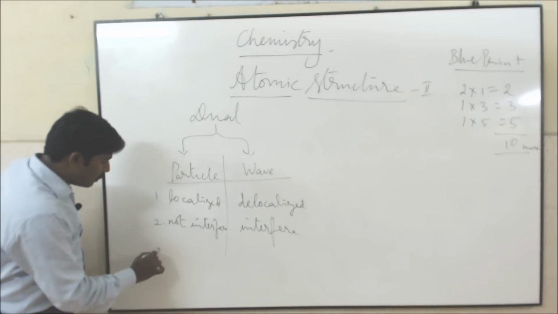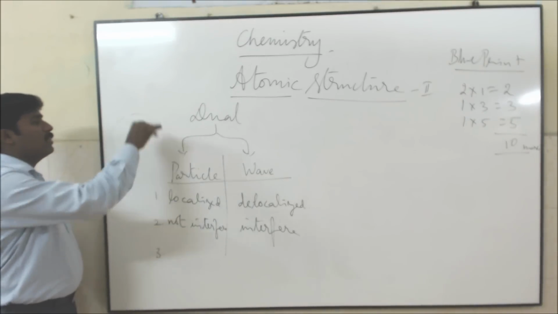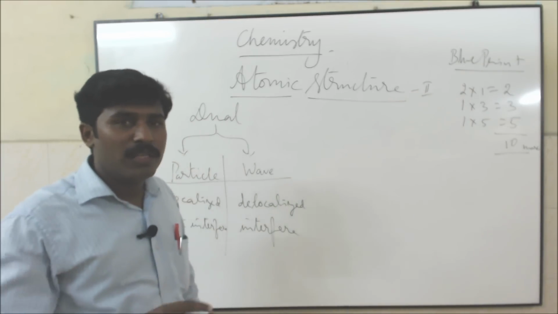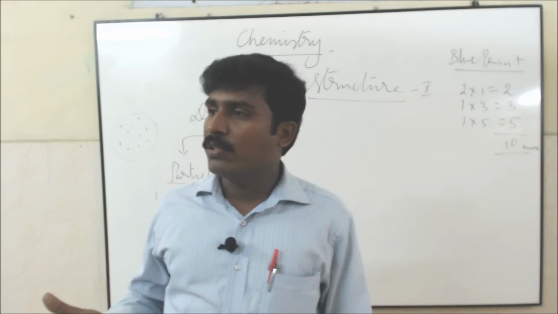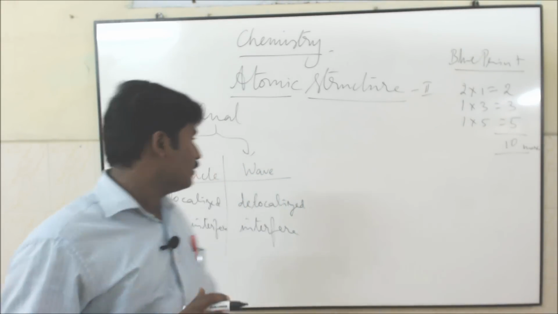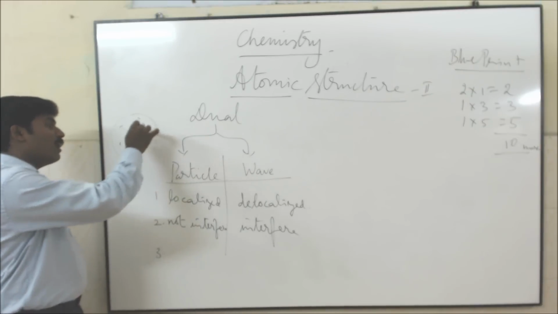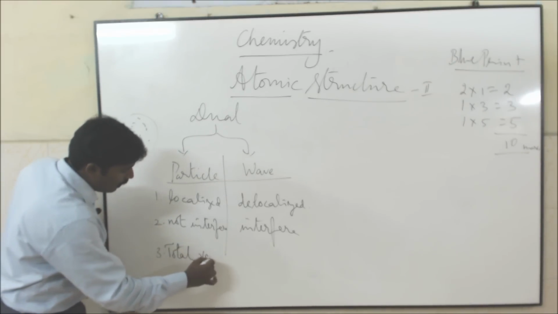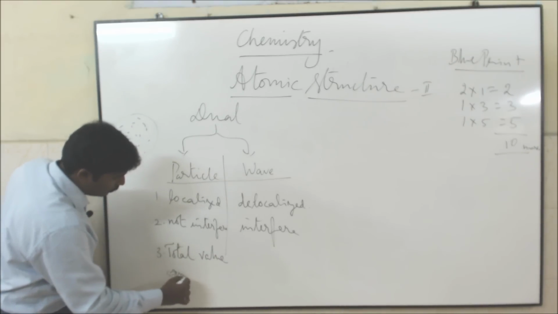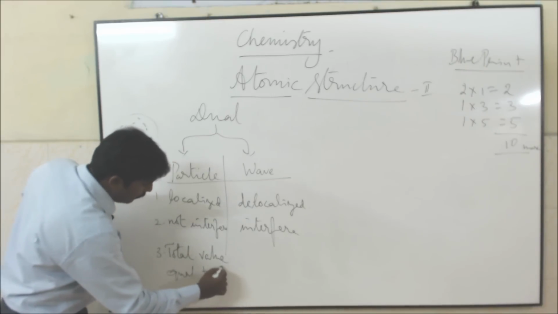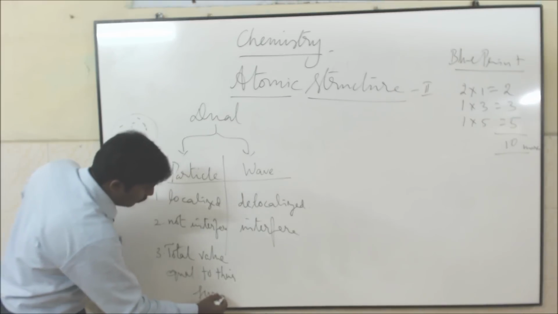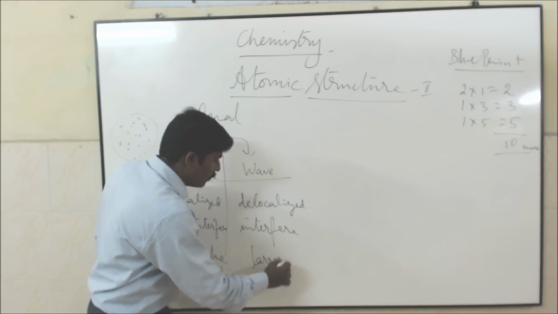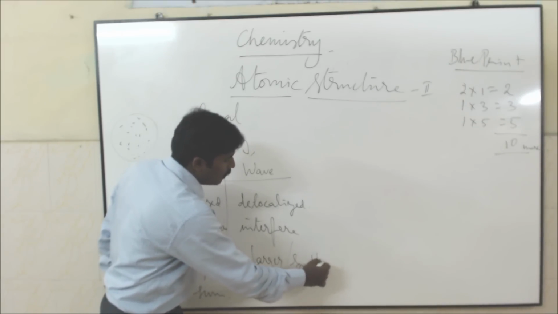Then what about the total values? Think about this much space: how many particles are present, how do you count? Just think about this hall. This hall has totally one teacher and 35 students. How do you find the total number of students? You have to count all the students. Likewise, to know how many particles are present, you have to count all the particles. So the total value is equal to their sum. But here the resultant wave may be larger or smaller due to interference.